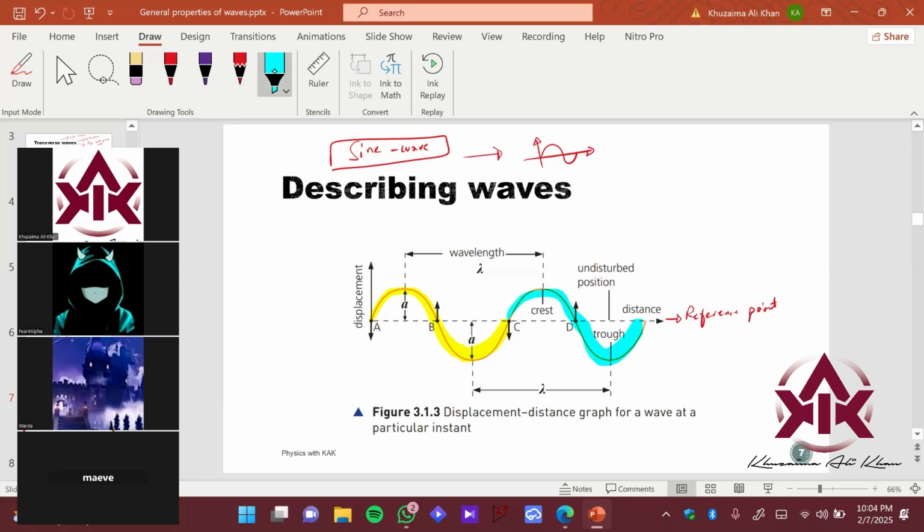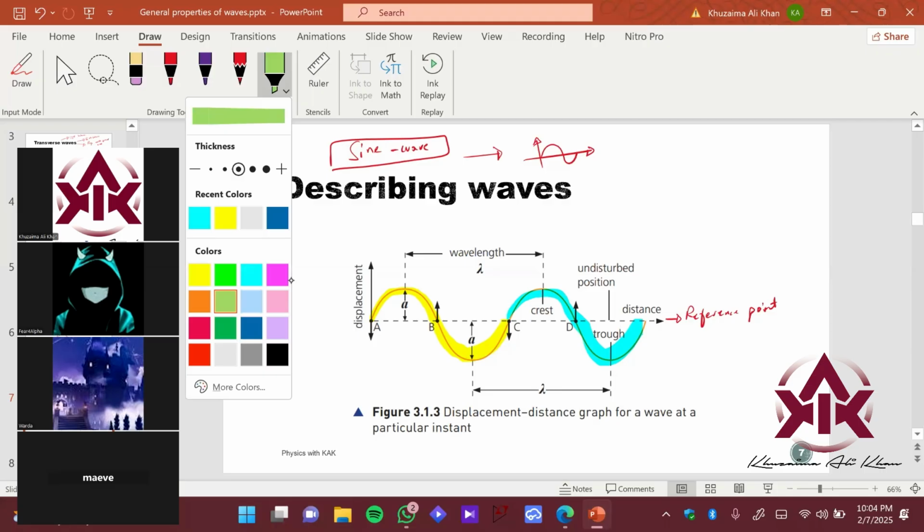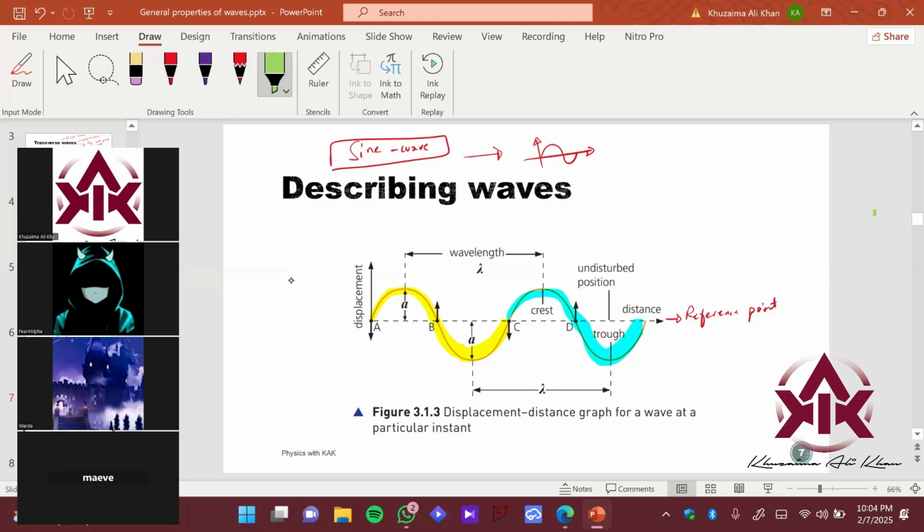So just important things to note here, just to basically understand the graph, are as follows. You should know what is the wavelength of a wave, right? That is shown by lambda. You should learn what this small a is. You can see the graph is going up by positive a, okay, and it is going down by a. A is the magnitude. It's a constant number here.